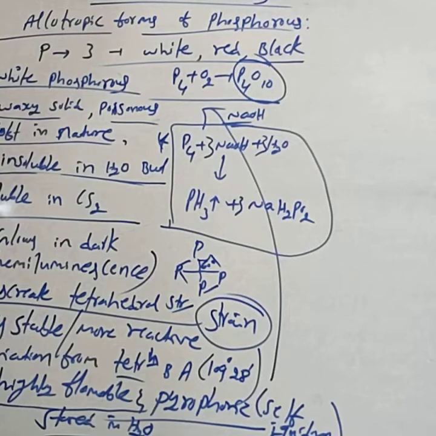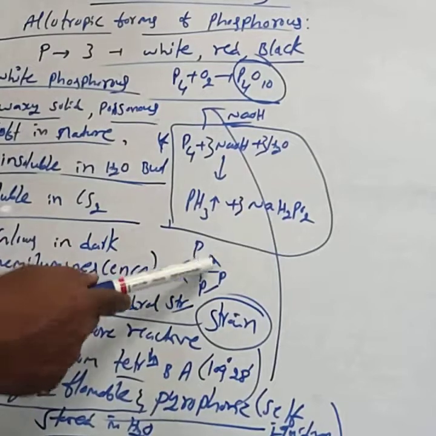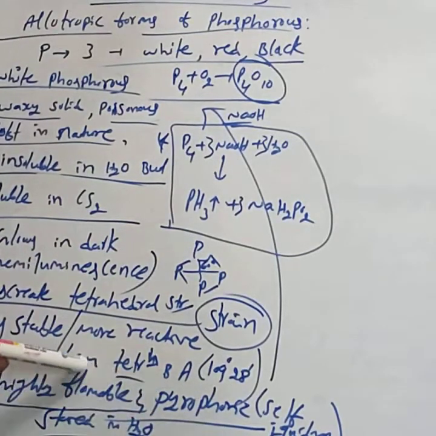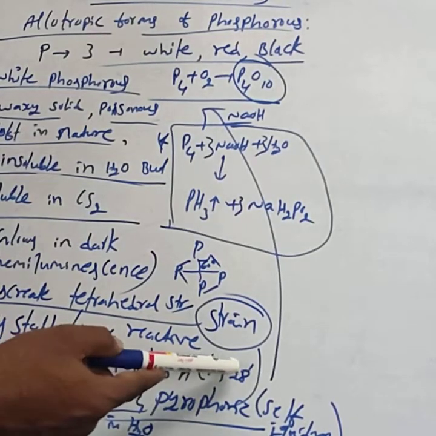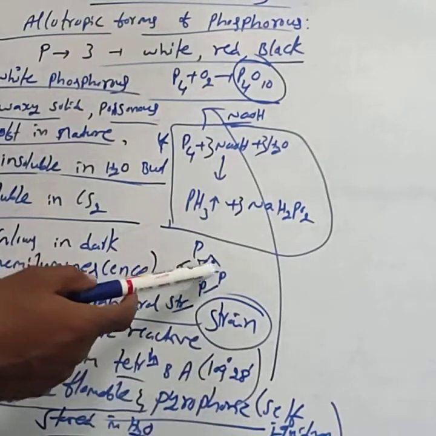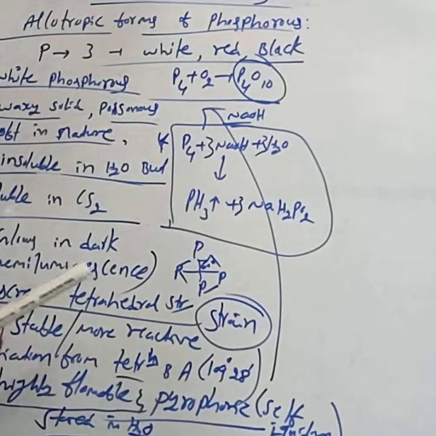It has a discrete tetrahedral structure with a bond angle of only 60 degrees, due to maximum deviation from the normal tetrahedral bond angle. The tetrahedral bond angle is 109 degrees 28 minutes, but phosphorus has only 60 degrees. Due to this deviation, white phosphorus is more reactive in nature, that is, less stable.